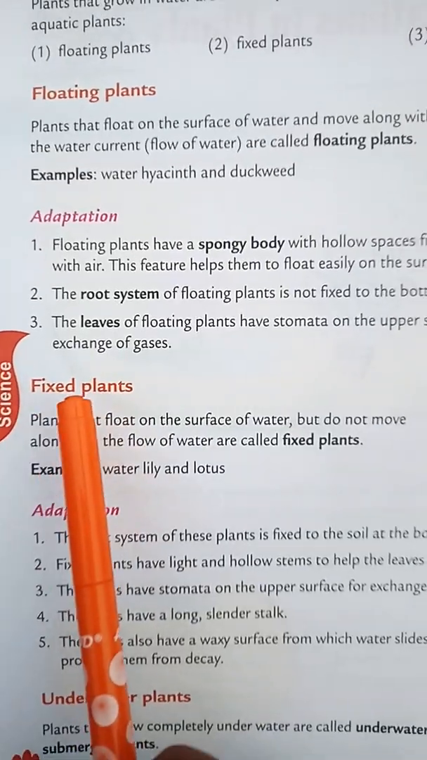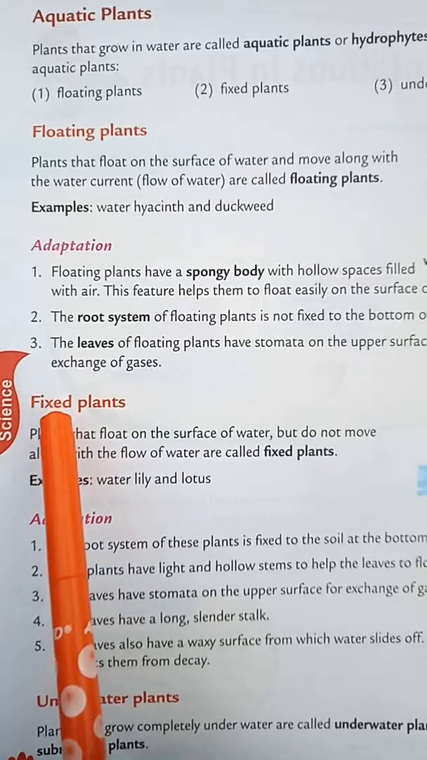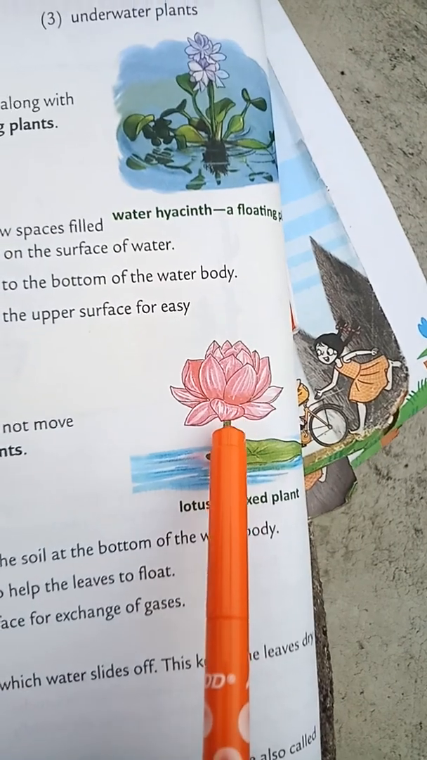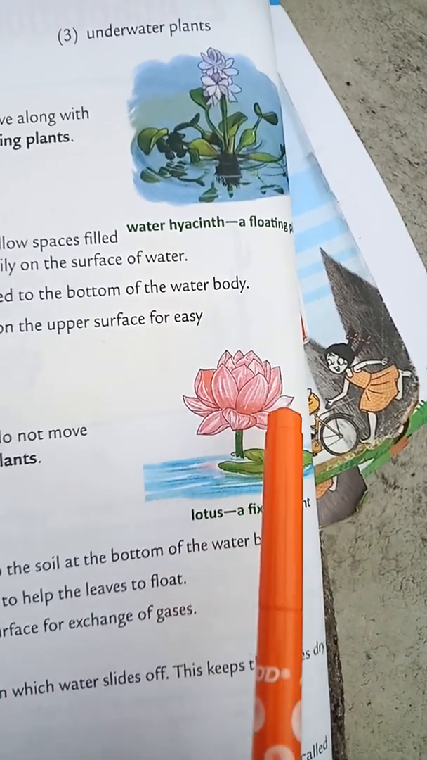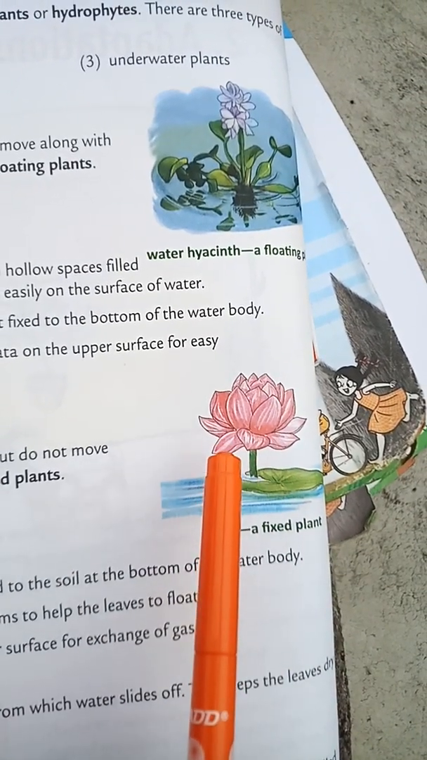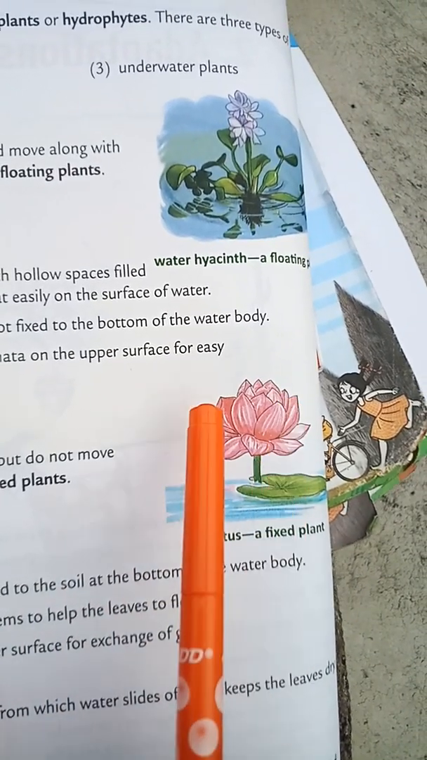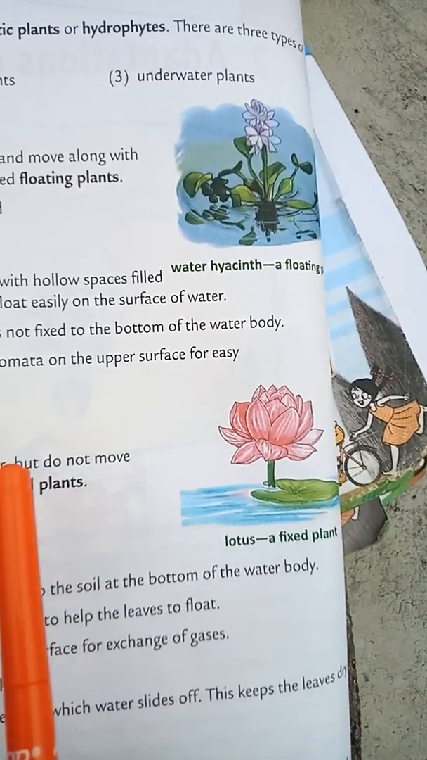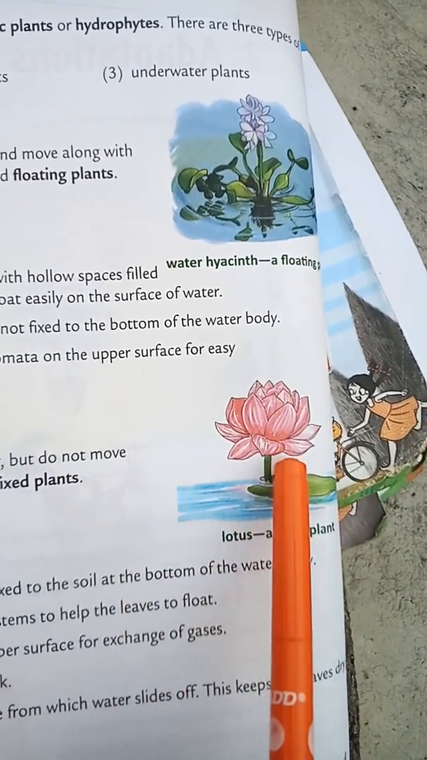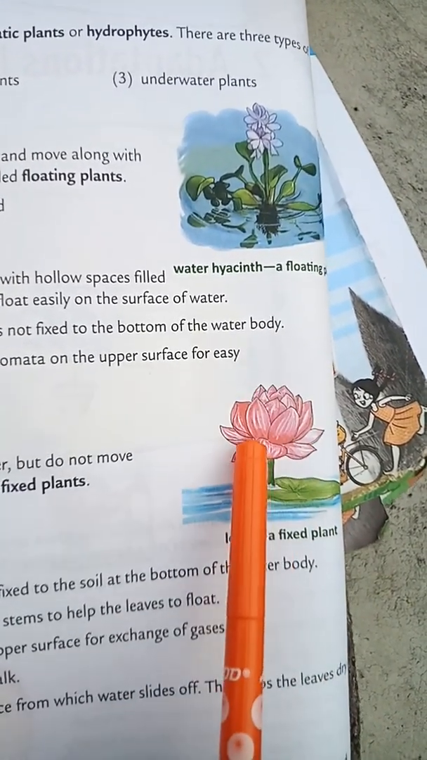The next one is fixed plant. What is fixed? Fixed means staying in a particular place, fixing with the soil. In fixed plants, the root system is completely fixed in the soil. For example, take the lotus plant. In the lotus plant, the flower and leaf float on the water, but the root system is fixed inside the soil. Can the flower and the leaf move with the water when they are floating? No. Why? Because the root system is fixed in the soil. They just float on the water, but will stay in a particular place. These are the adaptations of the fixed plant.